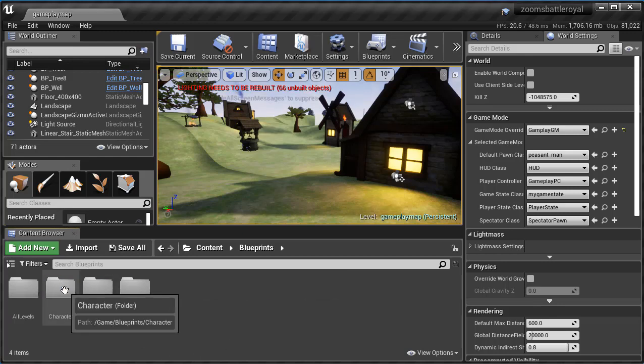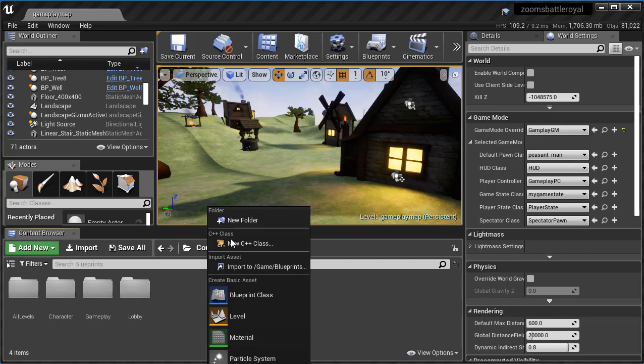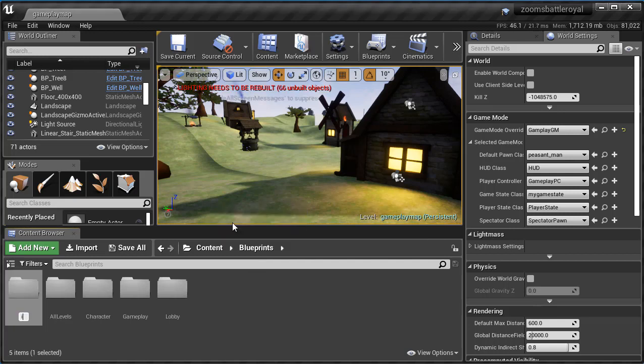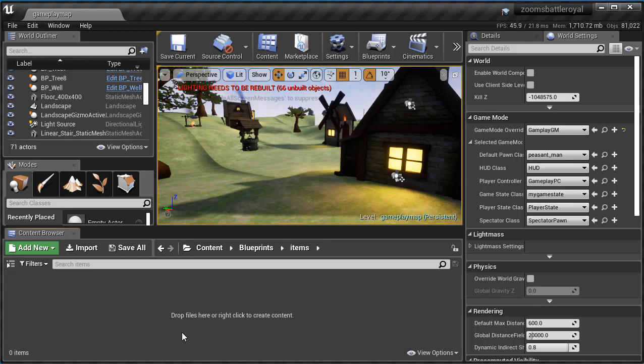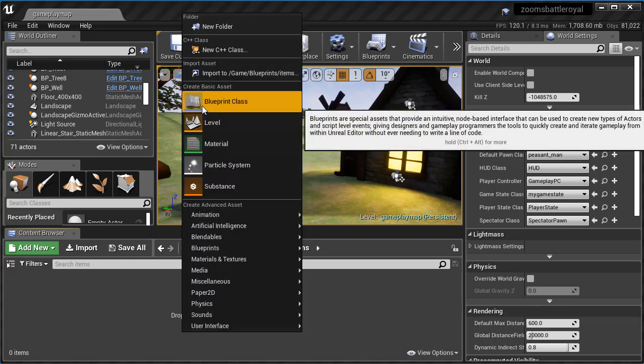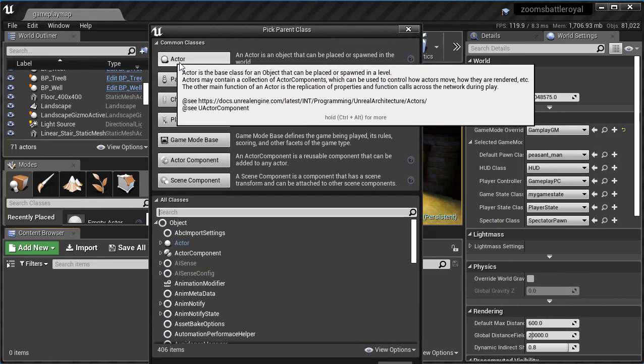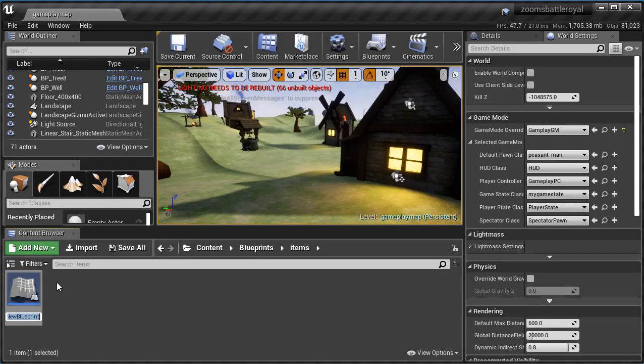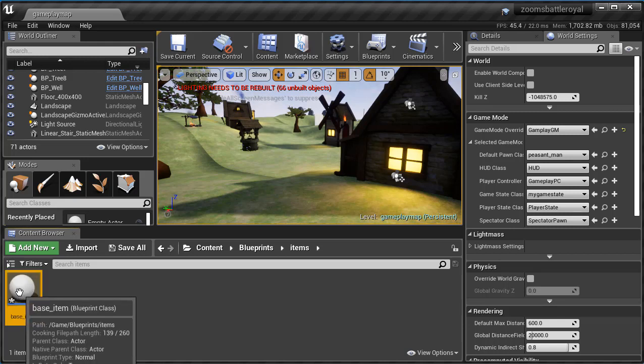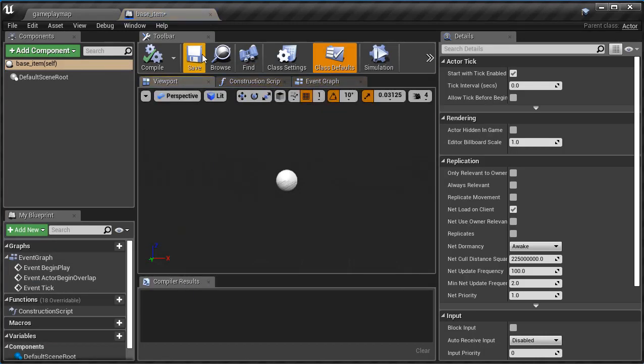I'm going to double click on the blueprints folder, right click in here and say new folder, and I'm just going to call this one items. There we go. I'm going to double click inside there, and now I'm going to right click, go up to blueprint class, and create an actor blueprint. Boom, just like that. I'm going to call it base item. Now I'm going to double click on it to open up its blueprint.